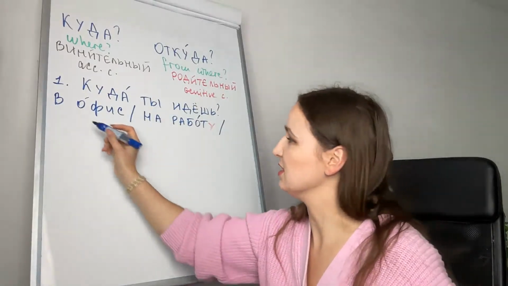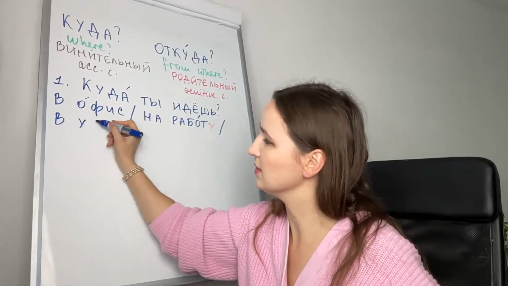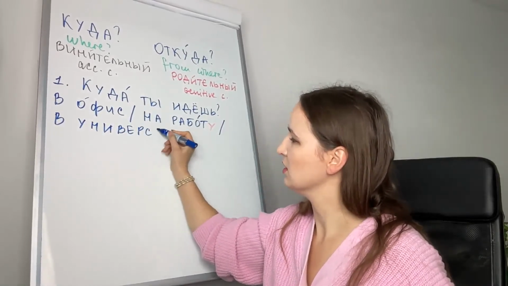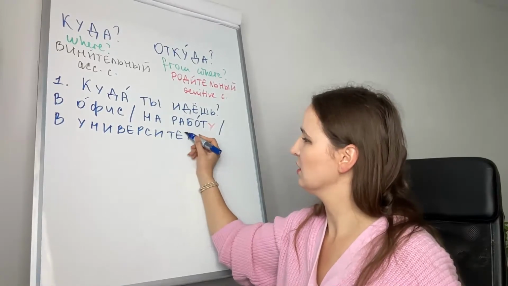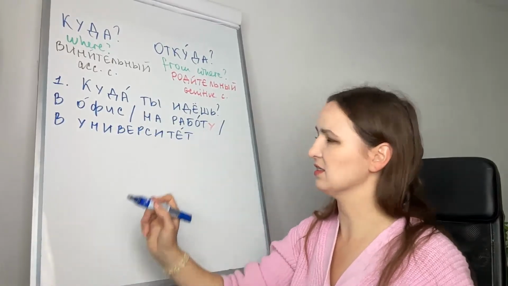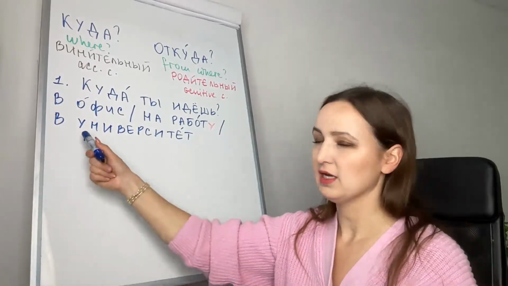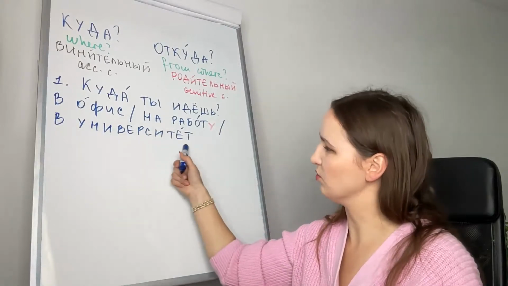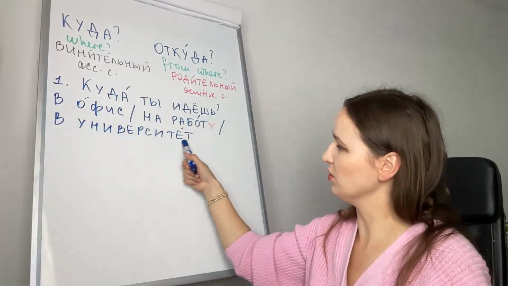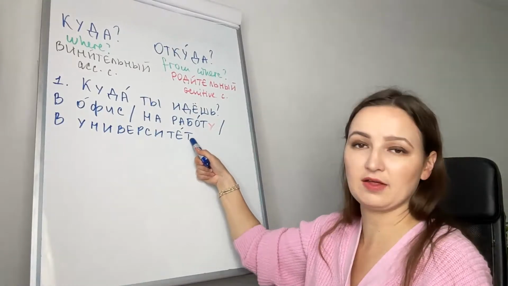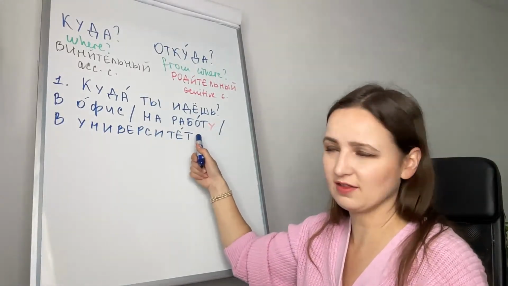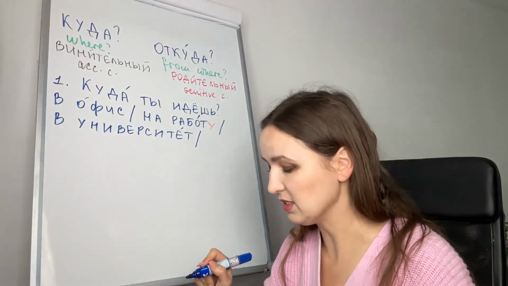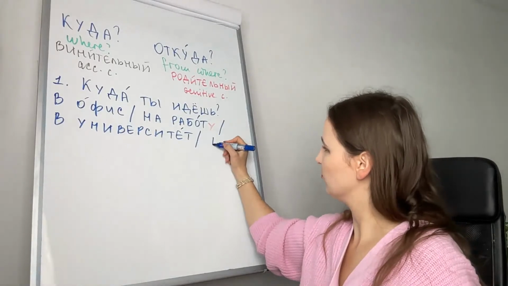В университет. To the university. The same, the noun is masculine, so it will remain the same. Nothing will be changed in accusative case. Университет. We don't have to add anything here. В университет. Хорошо.